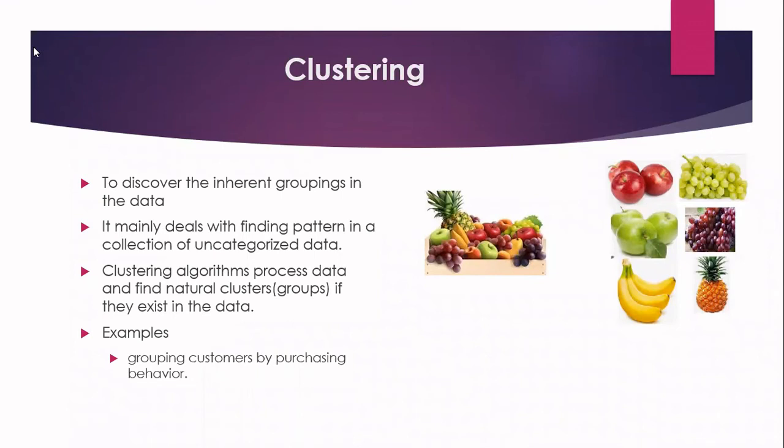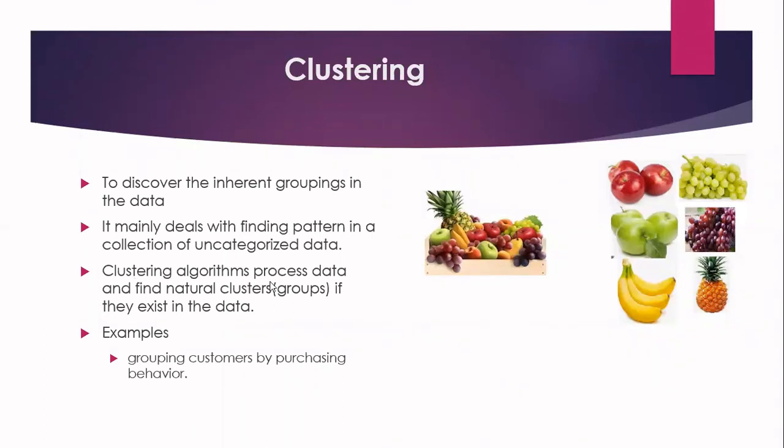So the clustering algorithm's main aim is to discover the inherent groupings in the data. And this algorithm is going to mainly deal with finding patterns in a collection of uncategorized data. This is very, very important. We are not going to categorize the data, but in that collection, you have to find the patterns. And how are you going to find the pattern? Based upon the similarity among the different items.